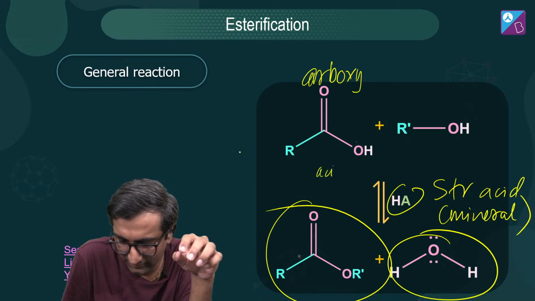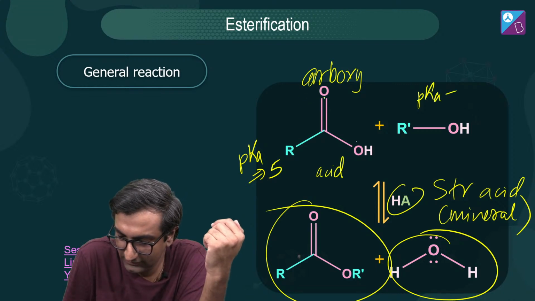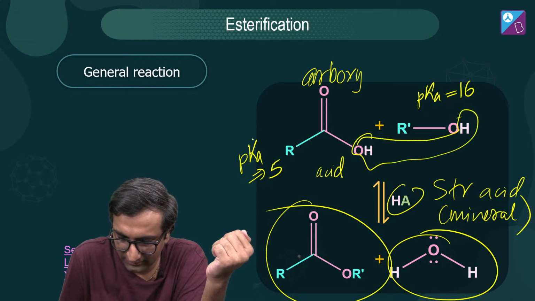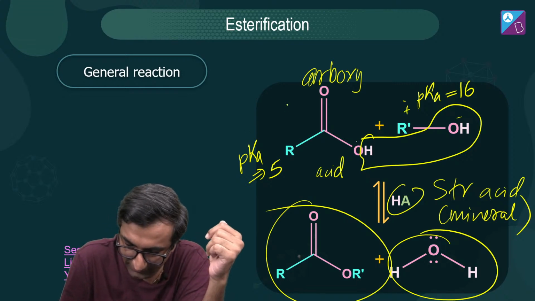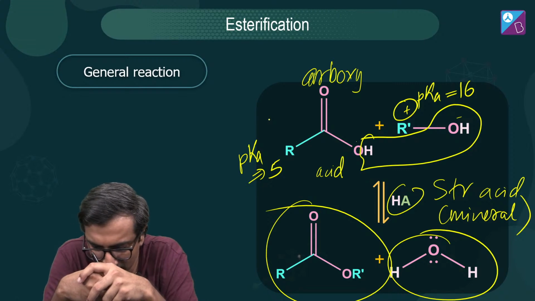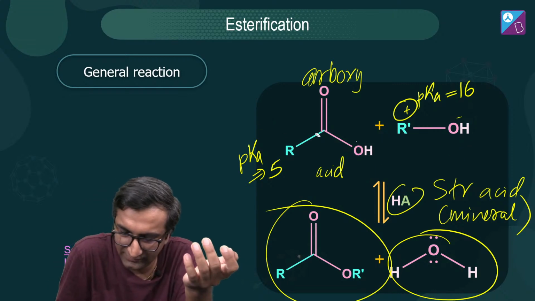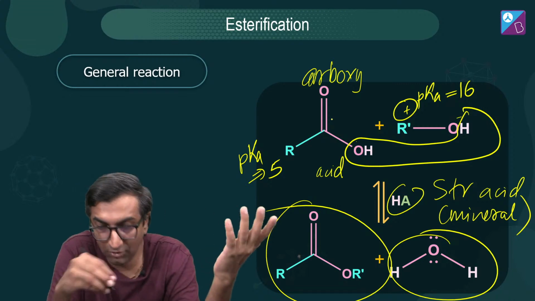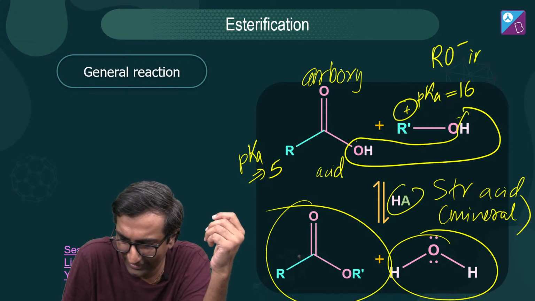देखो, this is an acid, carboxylic acid. This has a pK value of say 5. This has a pK value of say 16. So it is much more likely to form RO minus and this. H from acid and OH from alcohol. ठीक है, देखते हैं. If I do that, I get R plus. Wow, that's interesting. It doesn't matter, to be honest. So it's something for you to think of. अगर मैं ये करता हूं, forming R plus is a little bit difficult, don't you think? Wouldn't it be just easier to get H from here and OH from here? Wouldn't that be easier? Think about it. Because RO minus is incredibly stable. You already know this, it is incredibly stable.